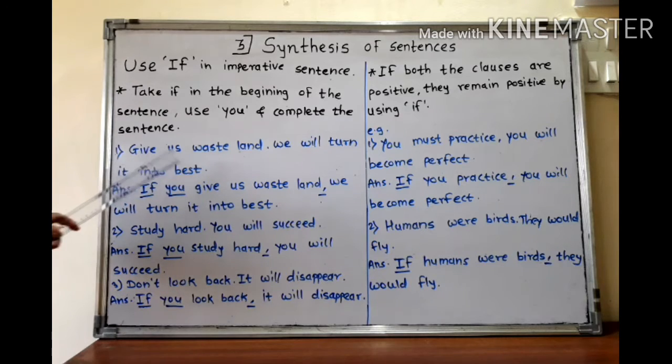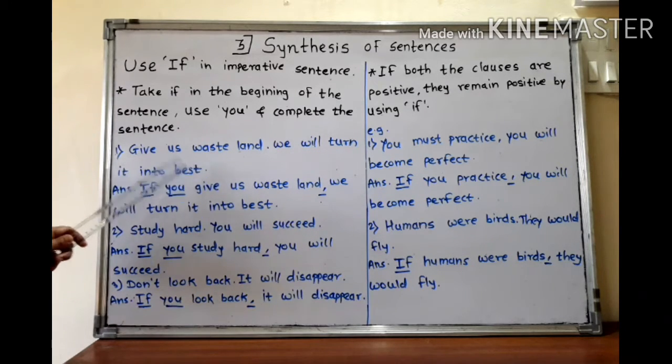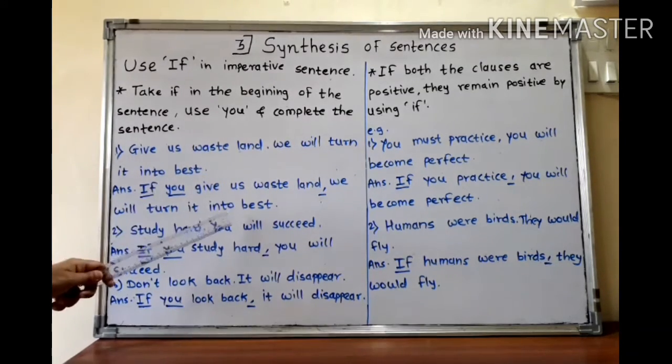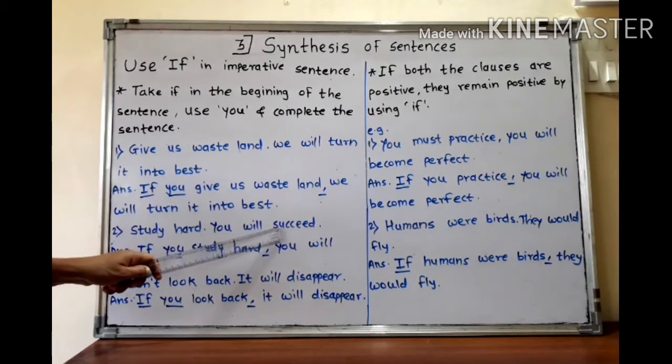For example, give us wasteland we will turn it into best. Give us wasteland is an imperative sentence. So only what we have to do before that, use if and you. If you give us wasteland, comma, we will turn it into the best. Study hard, you will succeed.